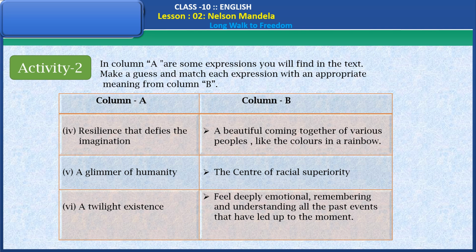In column A: resilience that defies the imagination, a glimmer of humanity, a twilight existence. In column B: a beautiful coming together of various peoples, like the colors in a rainbow, the center of racial superiority. Feel deeply emotional, remembering and understanding all the past events that have led up to the moment.